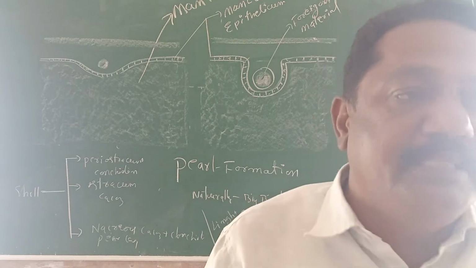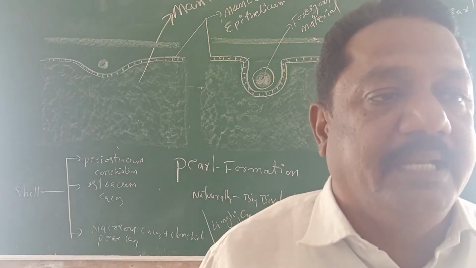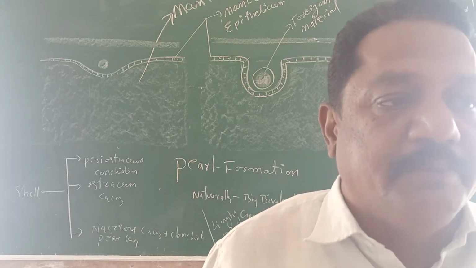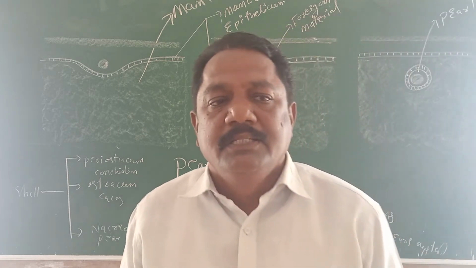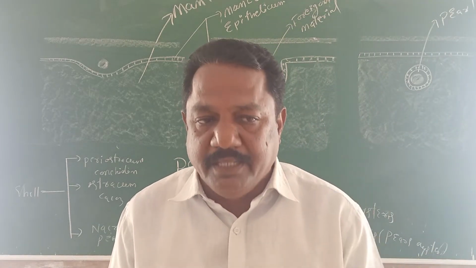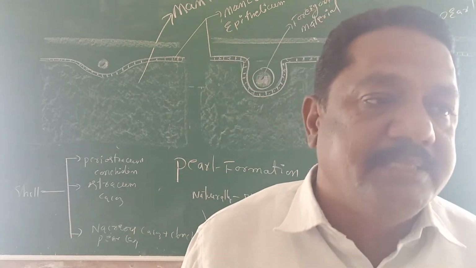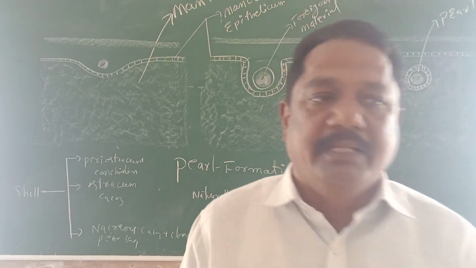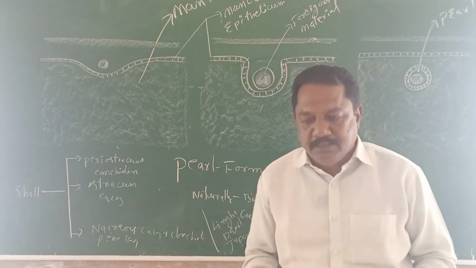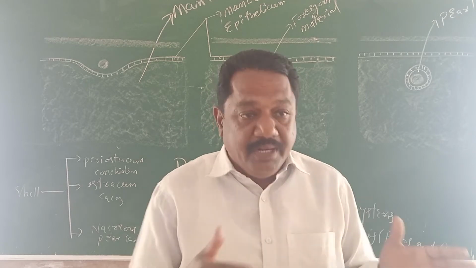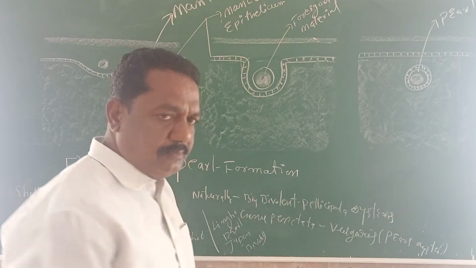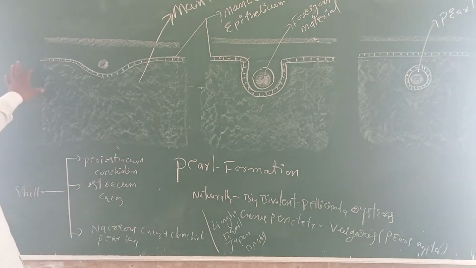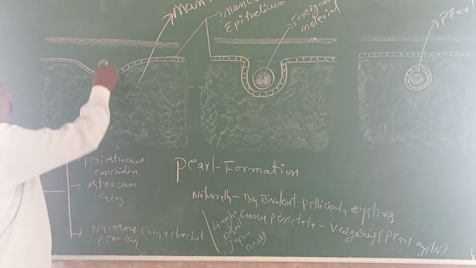Since the animal is aquatic, sandy particles or parasites may enter this cavity, expectedly or unexpectedly. So any foreign particle entering the mantle cavity is there.